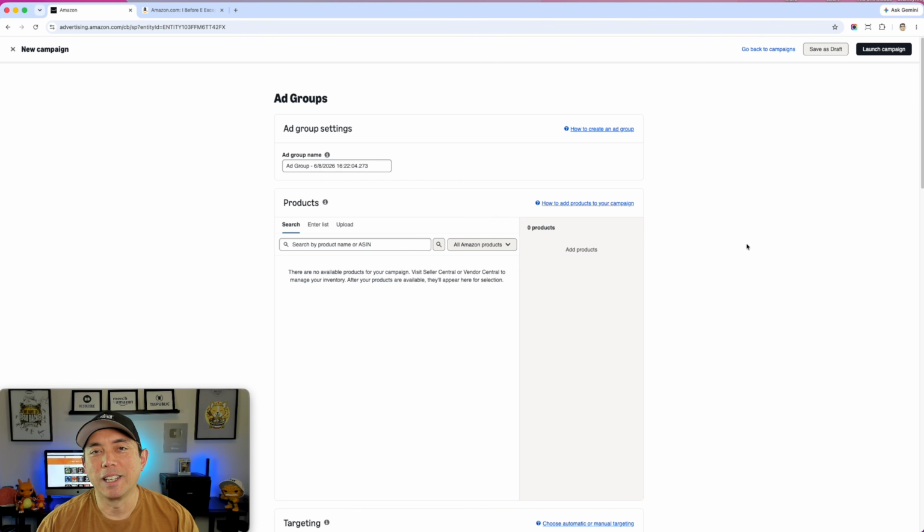Okay, so when it finally loads up, it will be like this. Add group name. You can call it whatever you want. I just put auto in here. I think other people put whatever. If you have a group inside of this, then I think that would be helpful. But because we're just doing a single ASIN campaign, I don't think you need this, because it's not really going to be a group. It's going to be a group of 1. So I just put auto in there. You can put whatever you want in there.